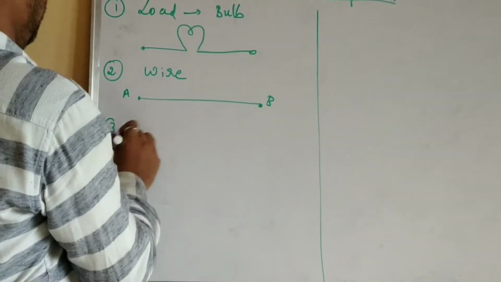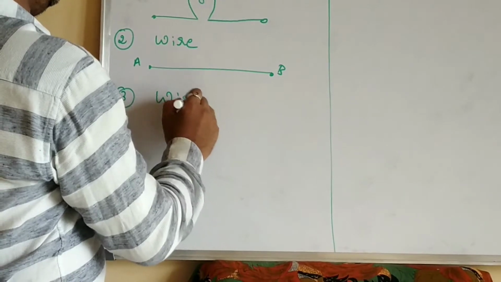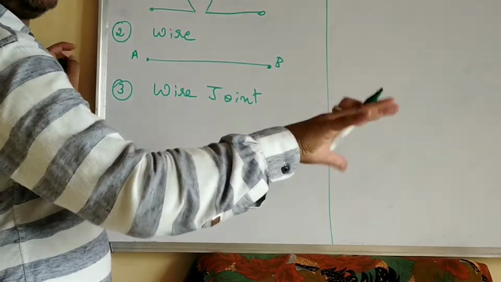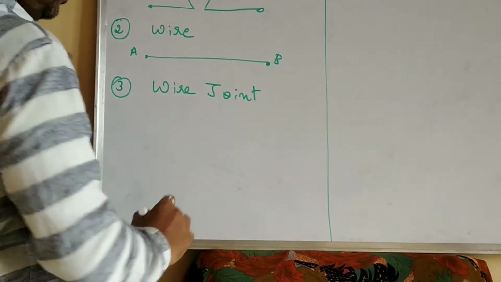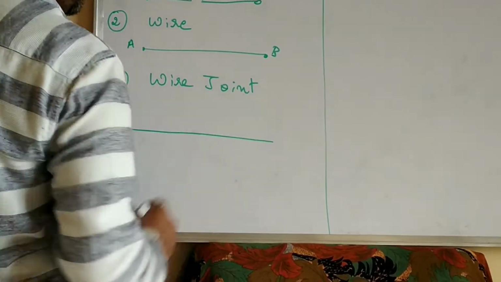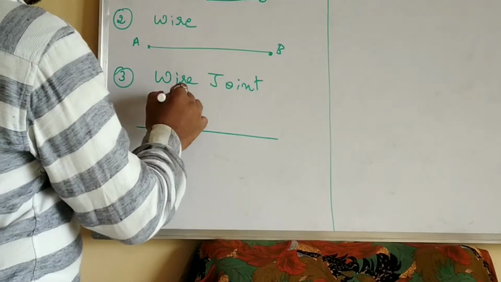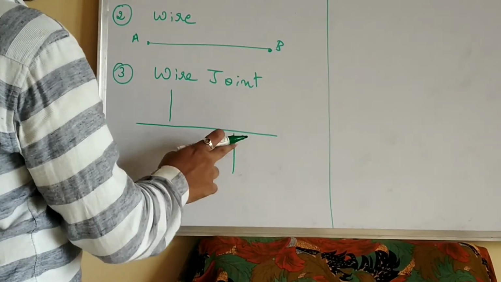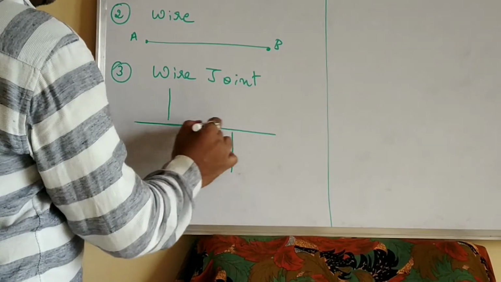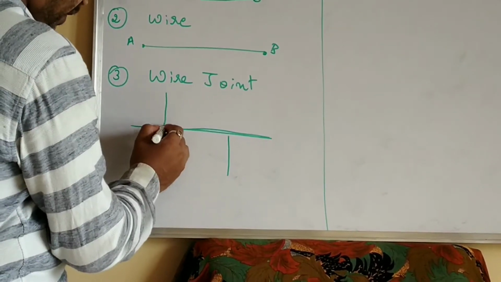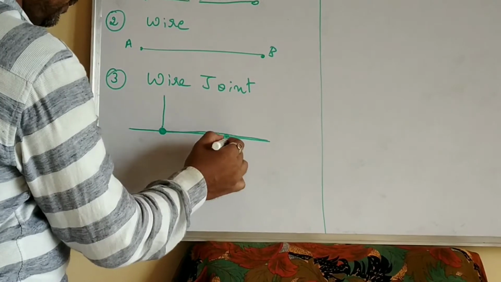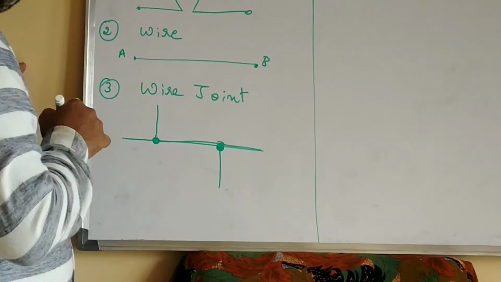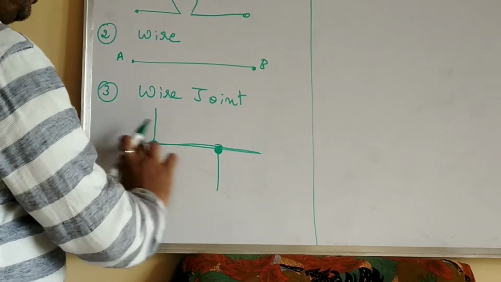Next, wire joint. Wire joint or wire joined, both mean the same. Now see here, this is one wire. Now you have one more wire. There are two more wires here which have to be joined to this main wire. Now here you have to make a circle, like this. This indicates that in a wire joint, the two wires are joined to the main wire.